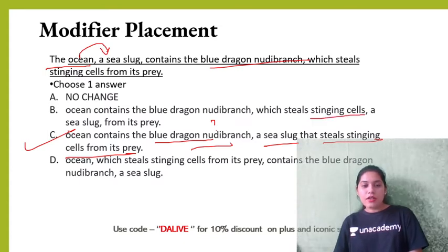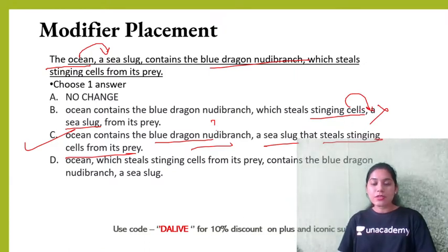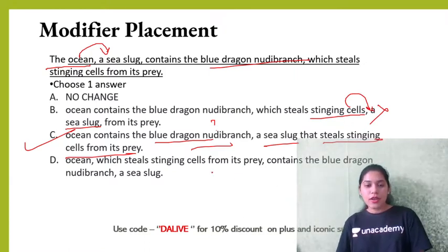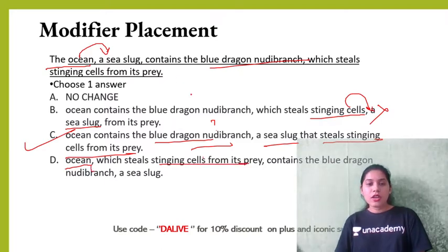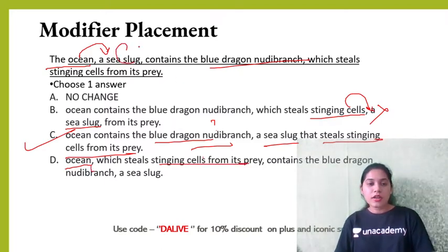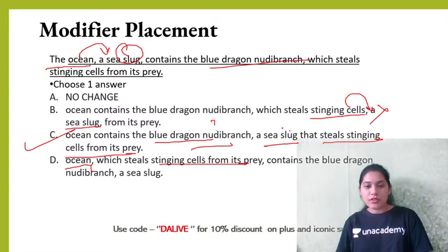We cannot say stinging cells are sea slugs. Stinging cells are not sea slugs. So this is wrong here. Wrong placement of modifier as well as subject. And here we are seeing ocean with steel stinging cells. Ocean doesn't steal stinging cells. It is the sea slug that steals. Correct? It is the sea slug that steals the cells, or stinging cells.